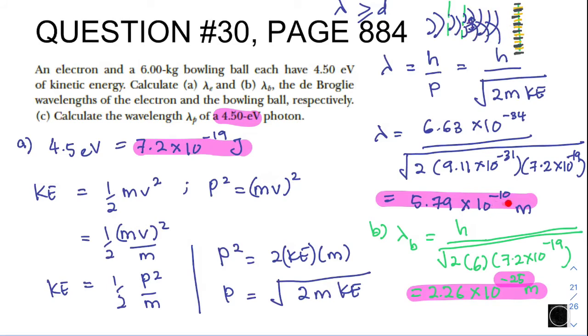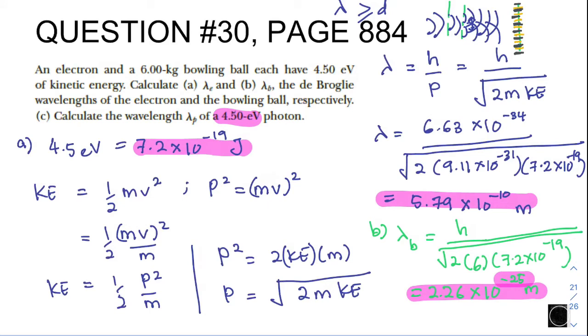So if you see here, it's 10 to the power of negative 10. Normally we do have material within this size, because the size of an atom is in terms of negative 15 meter. But if you have negative 25, you have no material that's smaller than this, because this is too small already. That is why we cannot see the interference pattern behavior when you have a bowling ball moving through a door, let's say.